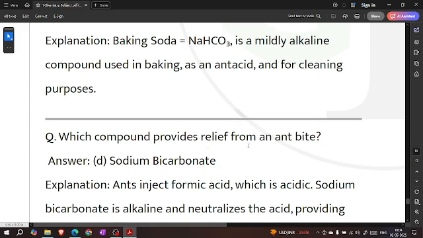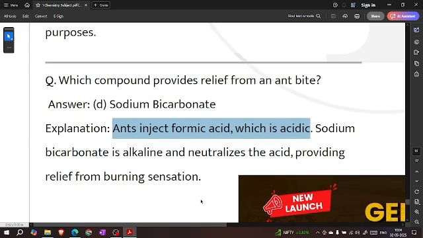Which compound provides relief from an ant bite? Sodium bicarbonate. Ants inject formic acid, which is an acid. Sodium bicarbonate is alkaline and naturally neutralizes the acid, providing relief from the burning sensation.